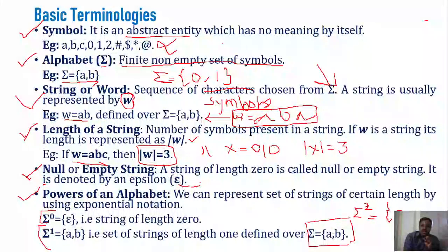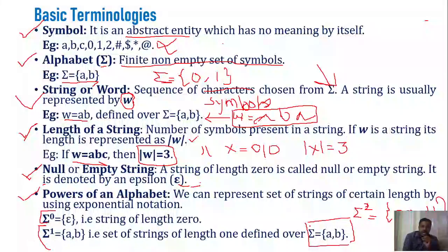AA, next AB, next BA, and BB. These are all four possibilities. So sigma power 2 consists of the set AA, AB, BA, BB.